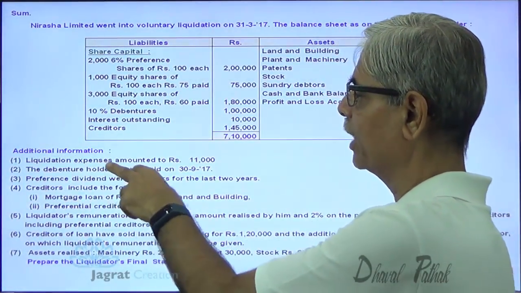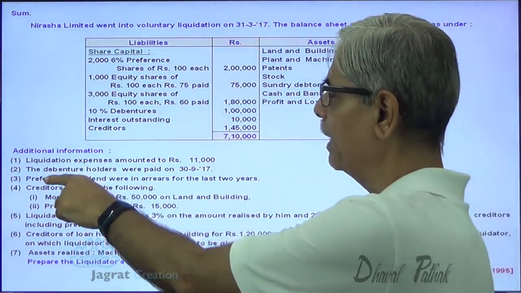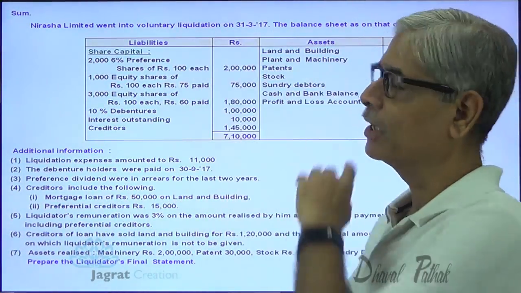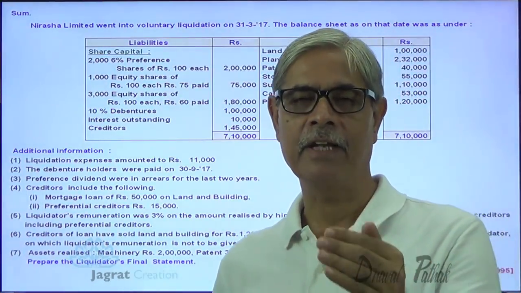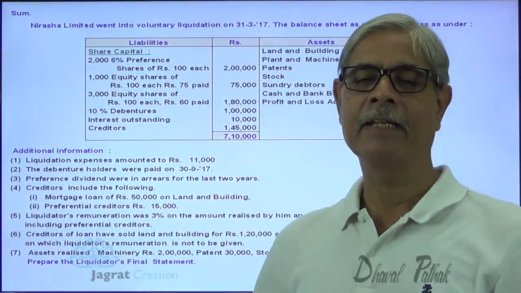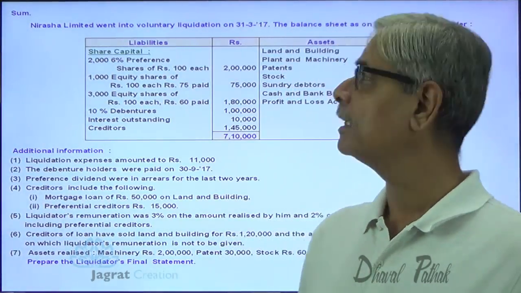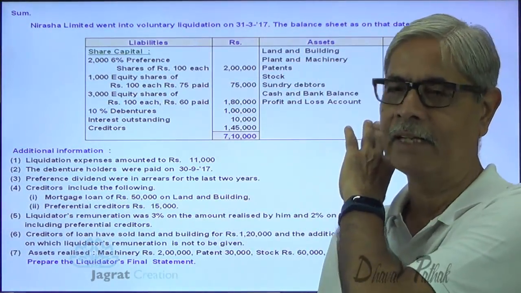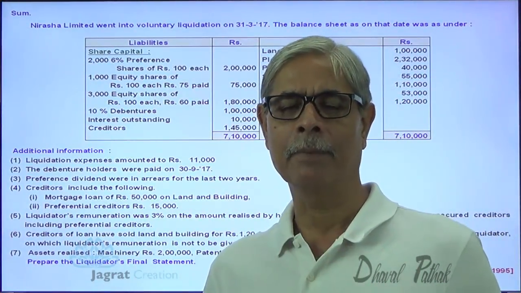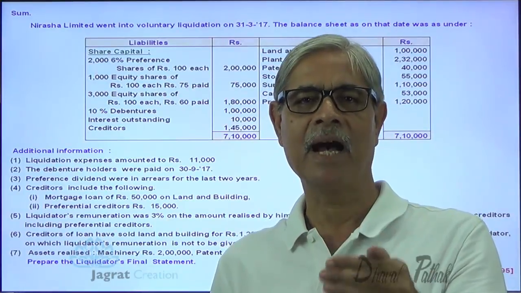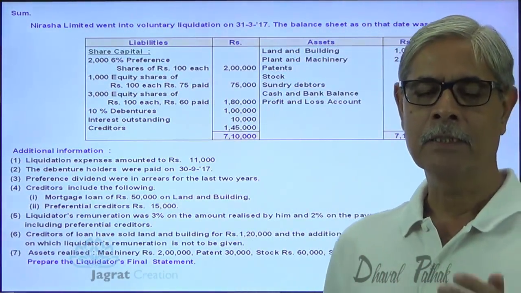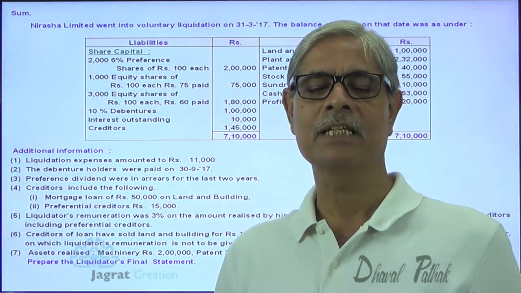Additional information: liquidation expenses amounted to 11,000. Debenture holders were paid on 30th September 2017. Now, the date on which the liquidation process started, the appointment of the liquidator and the winding up order being served, is presumed to be 31st October 2017, and the debenture holders are paid on 30th September. So debenture holders are paid after 6 months from the date on which the winding up process started.